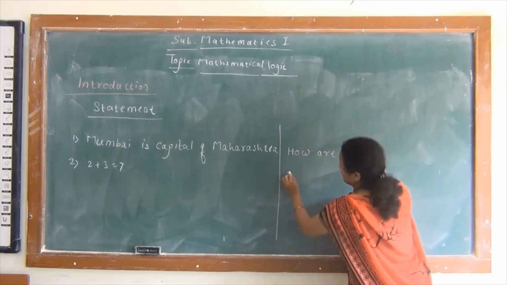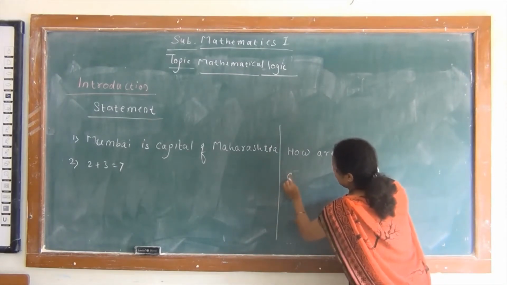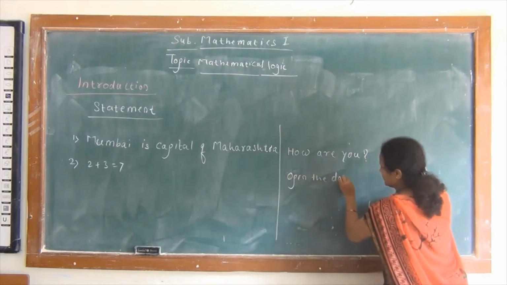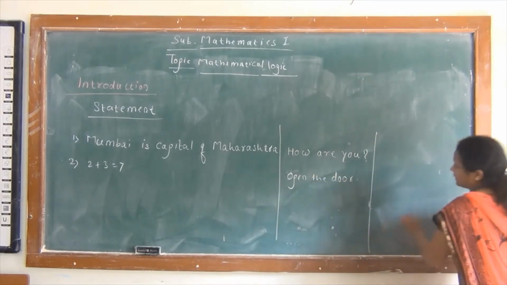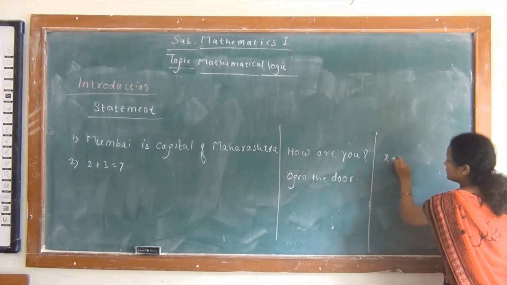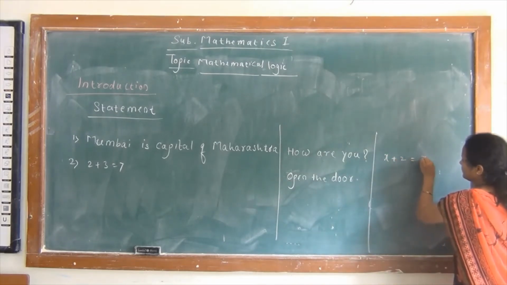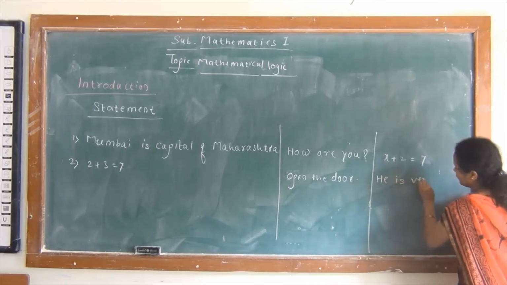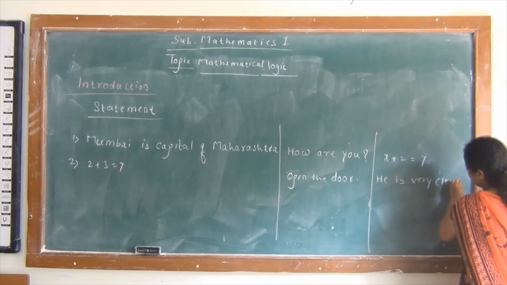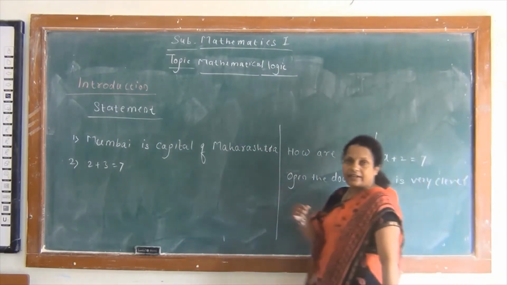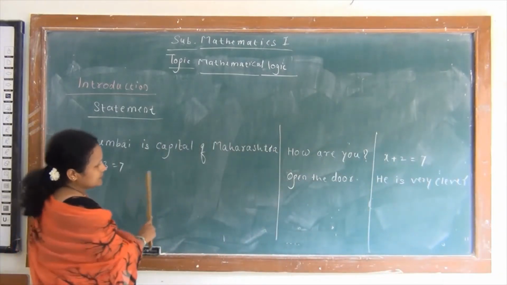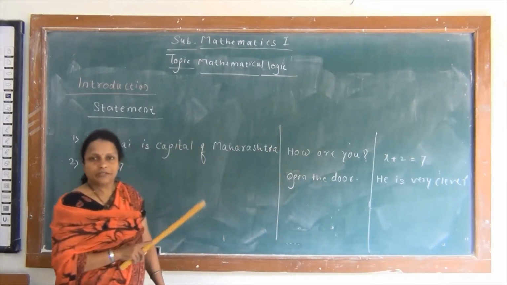Then, open the door. Then, x plus 2 is equal to 7. And, he is very clever. So here I write 6 sentences and we have to find whether these 6 sentences are statements or not.